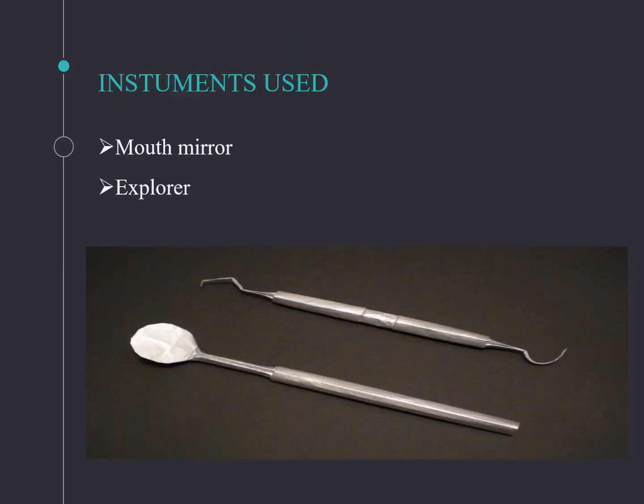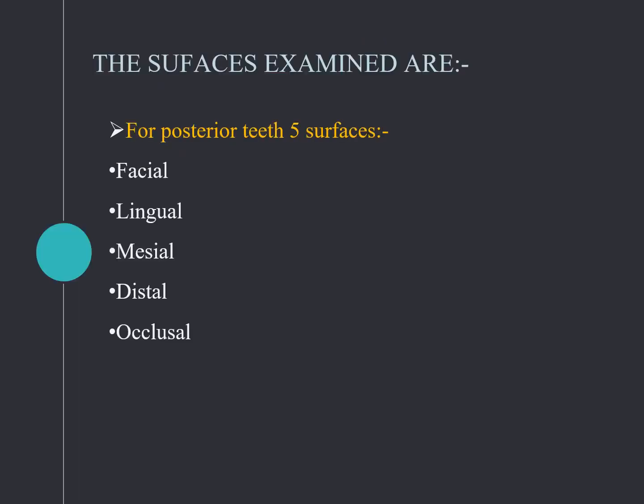The instruments are the mouth mirror and the explorer. The surfaces examined in posterior teeth are five: facial, lingual, mesial, distal and occlusal. This is where the DMFS index differs from the DMFT index. Here you are recording the surfaces of the tooth structure.